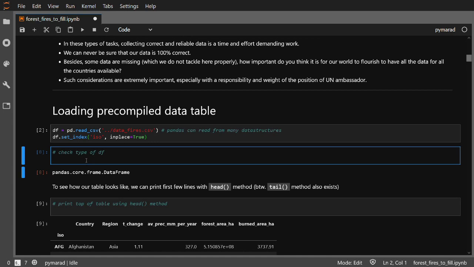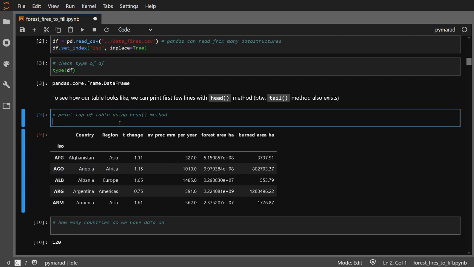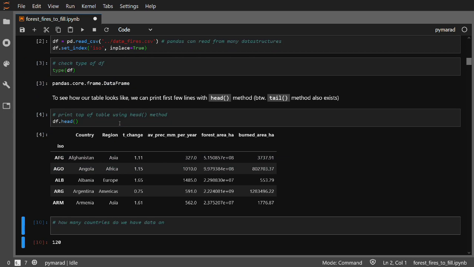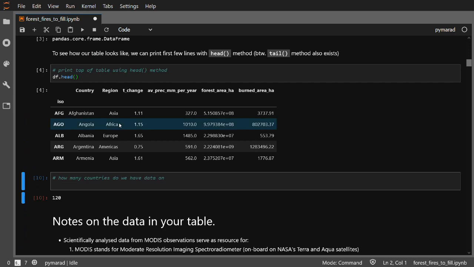After running a cell, as for any other variable, we can check the type. So let's type and our df, which will return pandas object and data frame. Data frame signifies that we have a two-dimensional table, which means we have several columns in it. To see how our table really looks like, we can apply the method head on our data frame, which prints several first lines, which can be specified by number, but the default is 5, which is perfectly fine for us. And we see how our table looks like.